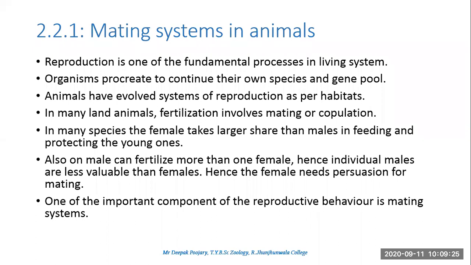In reproductive behavior, the mating systems become an important concept. So what are the mating systems? Let us understand the mating systems. There have been certain mating systems observed. After the last one, I will talk about one more interesting system. It is not a mating system, but I want you to understand that aspect of reproduction also.